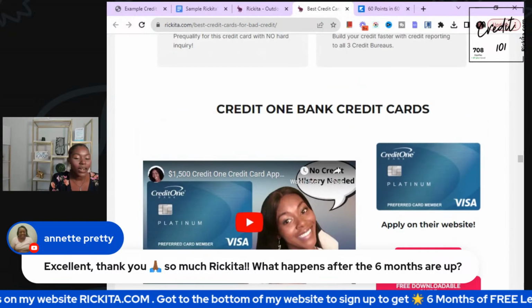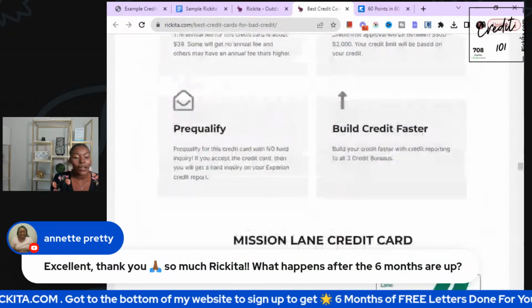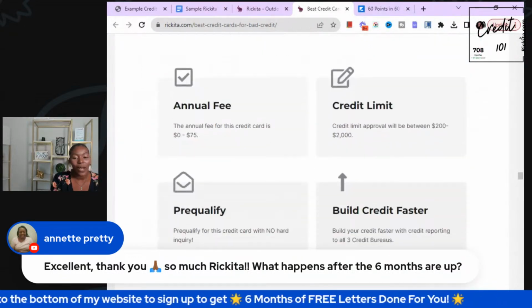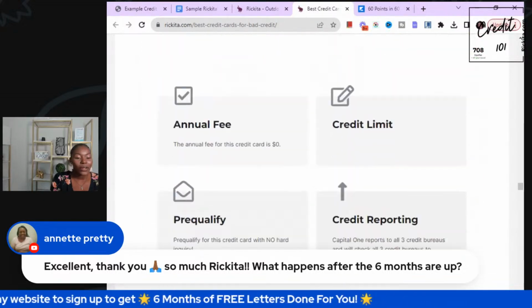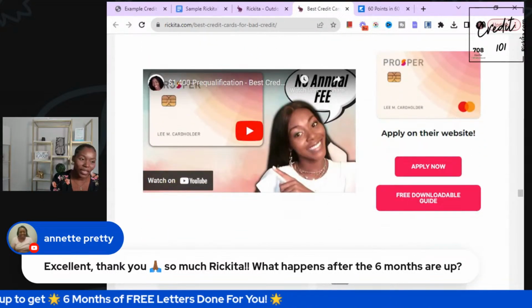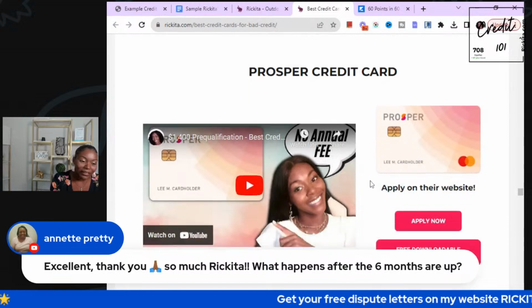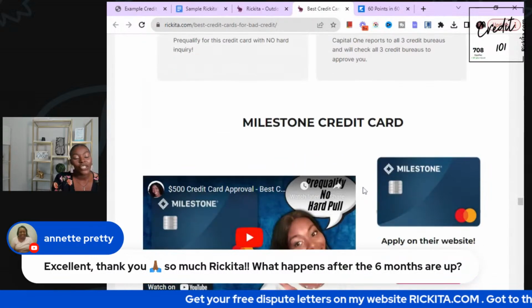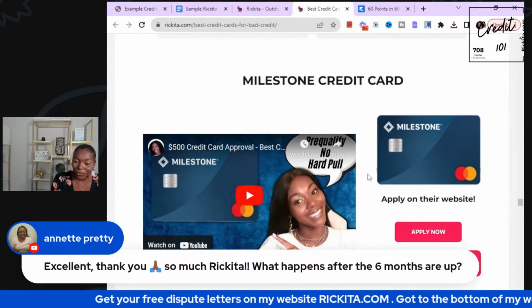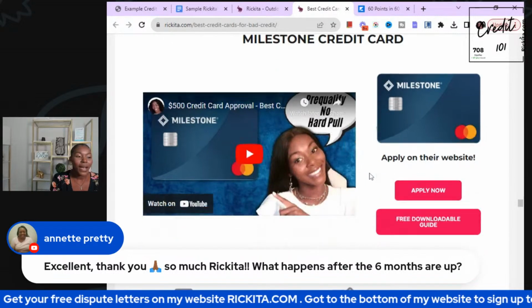A lot of these credit cards can pre-qualify you without a hard inquiry. So we see which ones can pre-qualify you without a hard inquiry, and make sure you don't have a high annual fee. You can pre-qualify for the Prosper credit card, and they can tell you exactly how much they could possibly give you, which is really good. Watch out though, because sometimes they want to look at your bank account, to make sure you got that money coming in that you said you had. So keep that in mind.